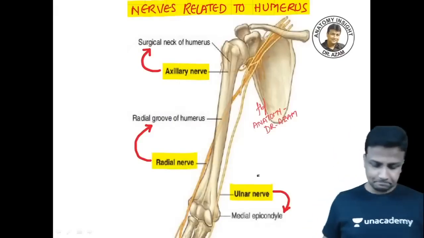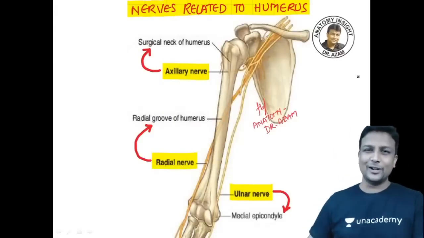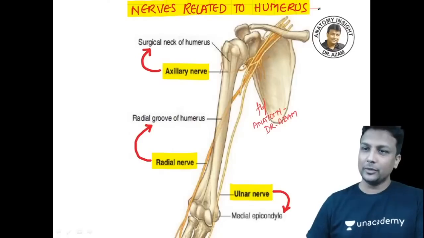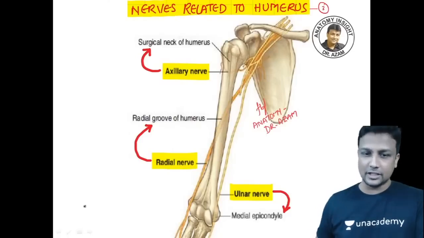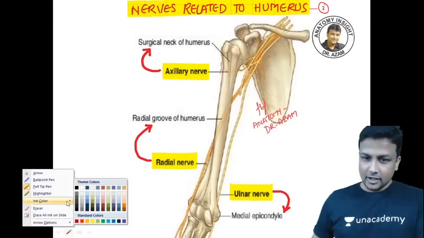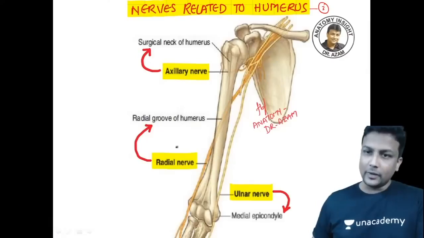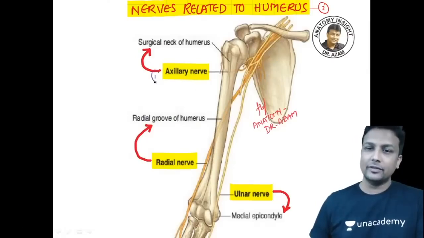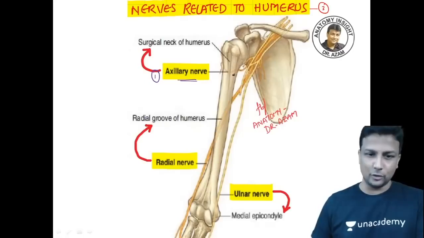Lovely. Next one. Another very important concept for your MCI exam, FMG: nerves related to humerus. There are totally 3 nerves which are related to humerus, guys. Now, which 3 nerves are related to humerus? Number 1, axillary nerve. Axillary nerve is passing behind the surgical neck of the humerus.